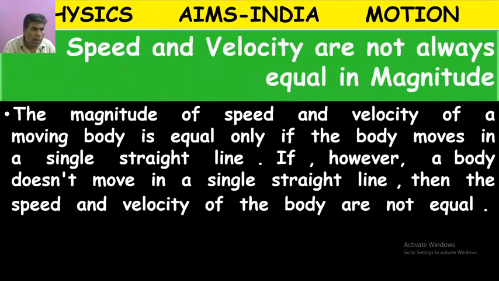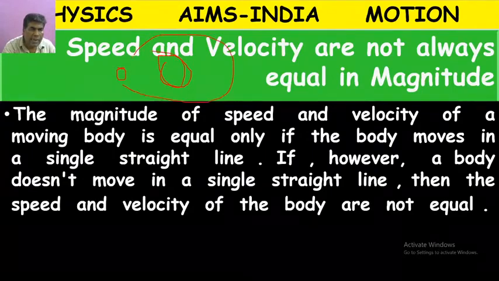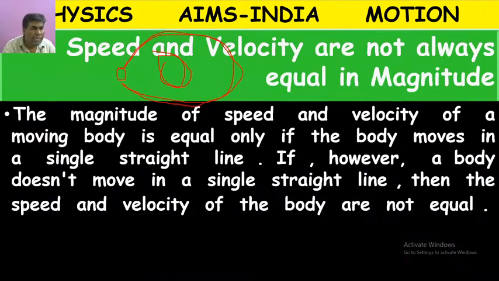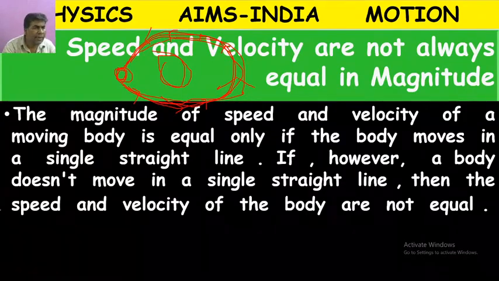Suppose here is the Earth. Earth is moving around the sun. In what direction? The direction of the Earth is changing continuously. So that's why we call it speed. Why? Because the Earth is not traveling in the same direction. Its direction is changing continuously.